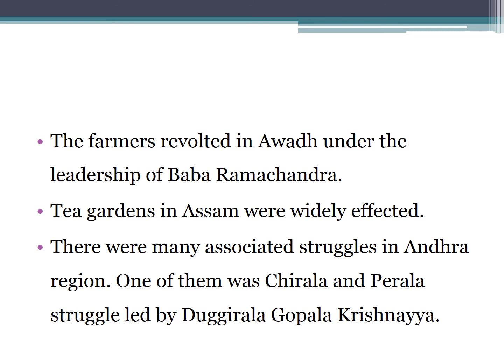And when you come to the Andhra region, there were many associated struggles like Chirala Perala, which was a great movement. When these two villages, Chirala and Perala, were converted into a municipality and a huge tax was levied, the people opposed this, and this movement was led by Duggirala Gopalakrishnayya. It was an excellent movement. Even this movement was discussed in the British Parliament. Of course, in due course, it lost its leadership when Duggirala Gopalakrishnayya was arrested, and it ended.